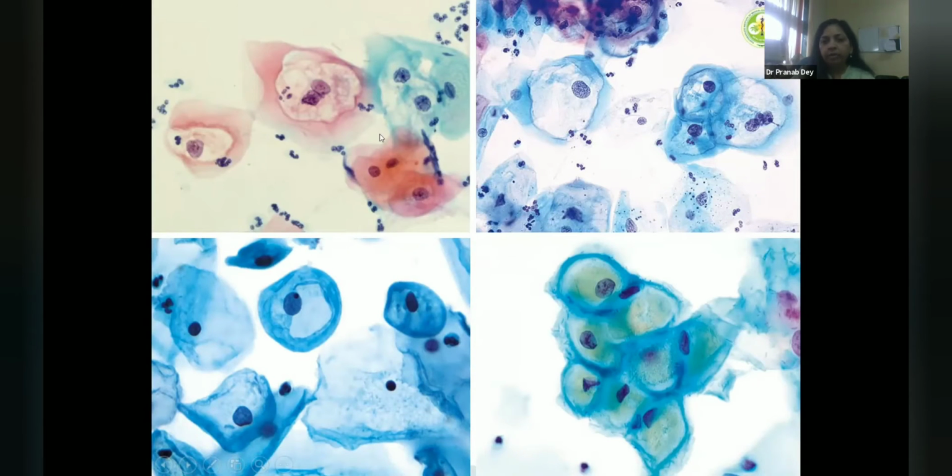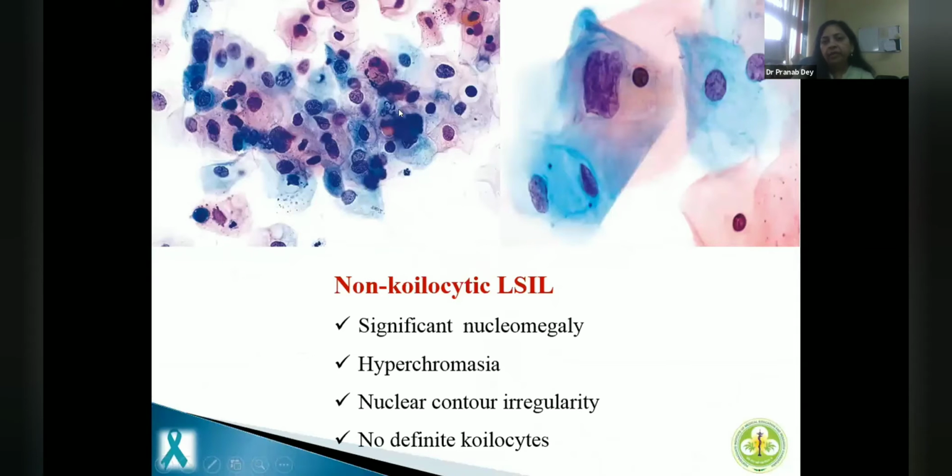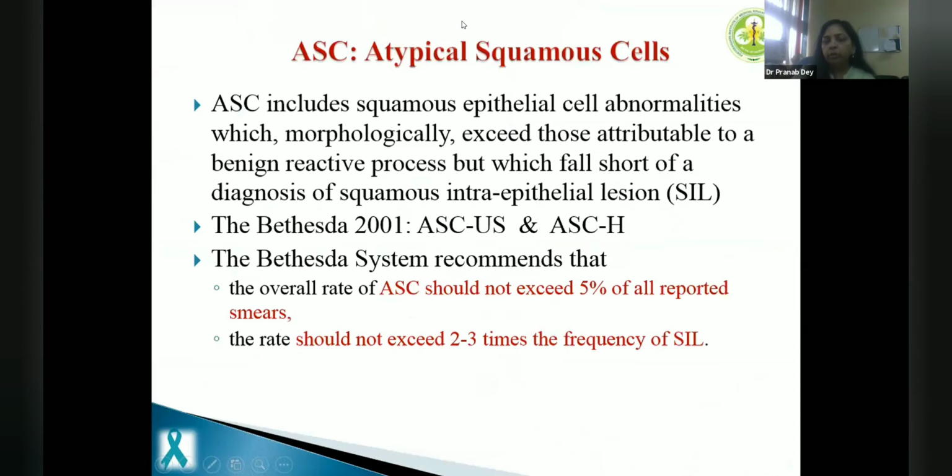So these are pseudocoilocytes, and these are true coilocytes which would be reported as LCL. But you can have LCL without coilocytes. Here you have more nuclear atypia. We say it should be at least 3 times the size of a normal intermediate cell, and you can see this nucleus is actually around maybe 4 times the size of a normal intermediate cell nucleus. More hyperchromasia, irregular nuclear membrane, and no definite coilocytes. So this is again LCL. But if you start seeing these darker cells with orangiophilic cytoplasm, you should also look for HCL cells.